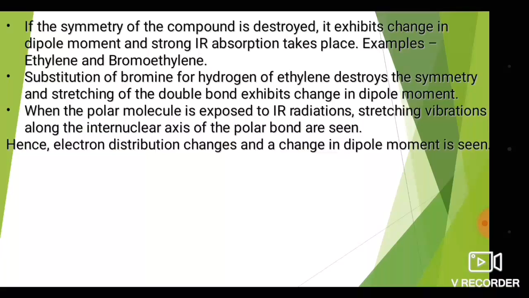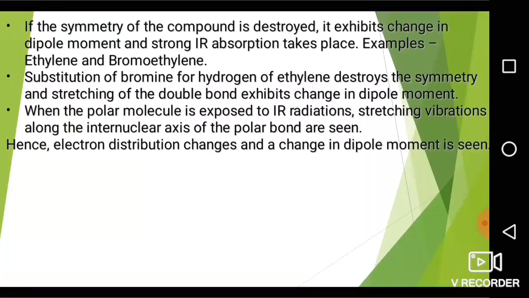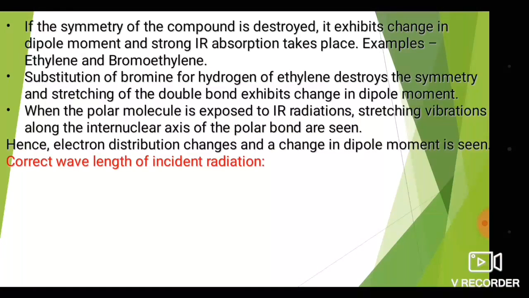After absorption of the radiation, they change the dipole moment due to the stretching vibration. They get stretched, hence the electron distribution changes and the change in dipole moment is seen. That is the reason why ethylene is IR inactive while bromoethylene is IR active.